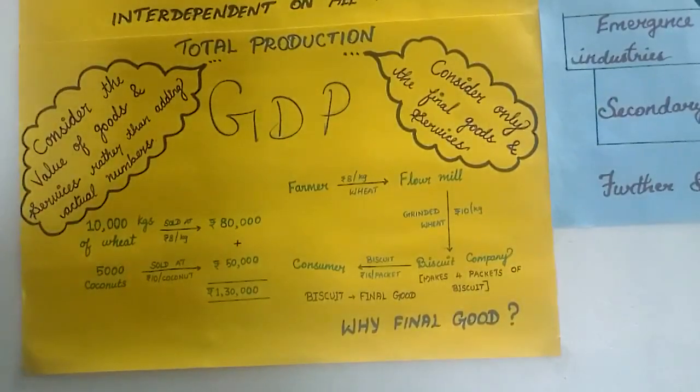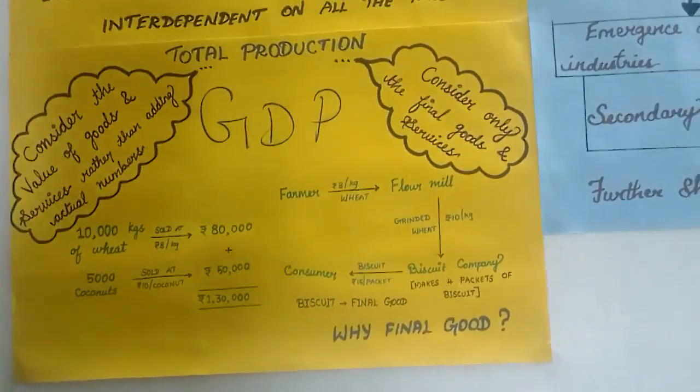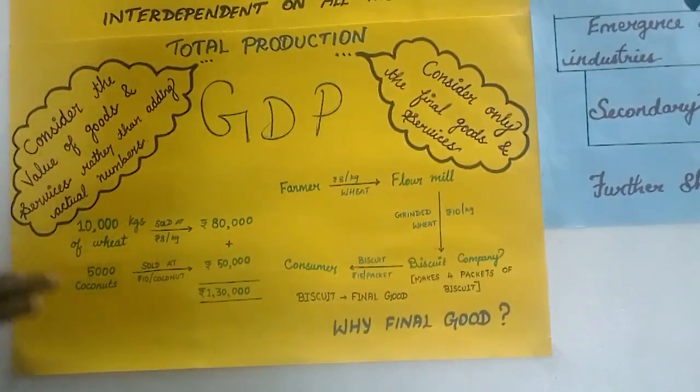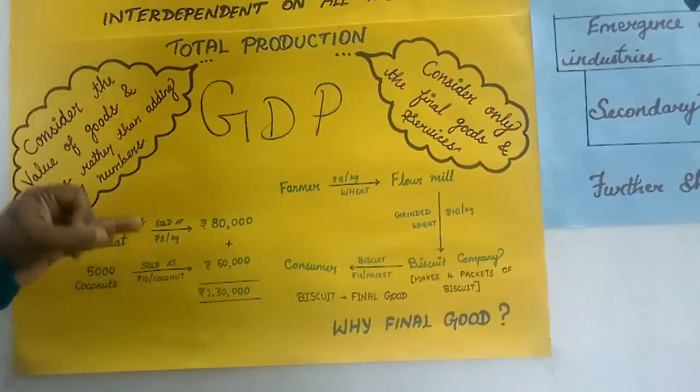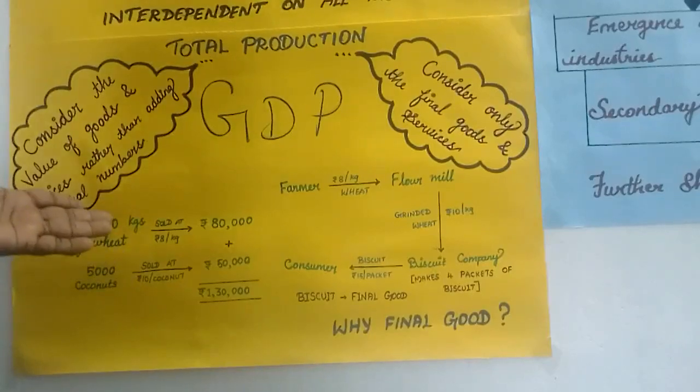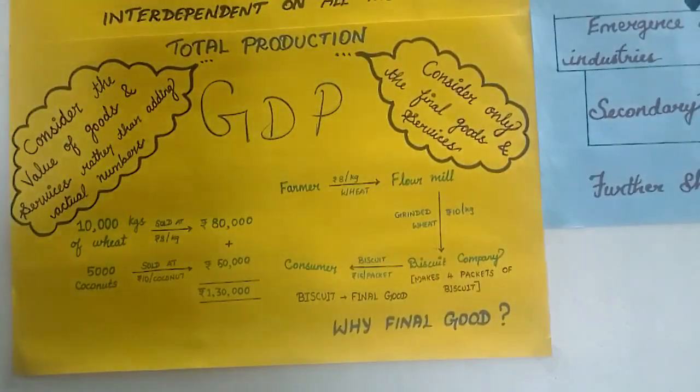Why should we not add the actual numbers? There is a reason behind this. For example, we should not take the number of products in the primary sector, because it is impossible. Number of coconuts produced by a farmer, the quantity or bags of wheat or rice produced by a farmer, and number of cars produced, number of fans, computers, cell phones. So how to calculate all these numbers? It will make a very difficult calculation, and also a wrong calculation.